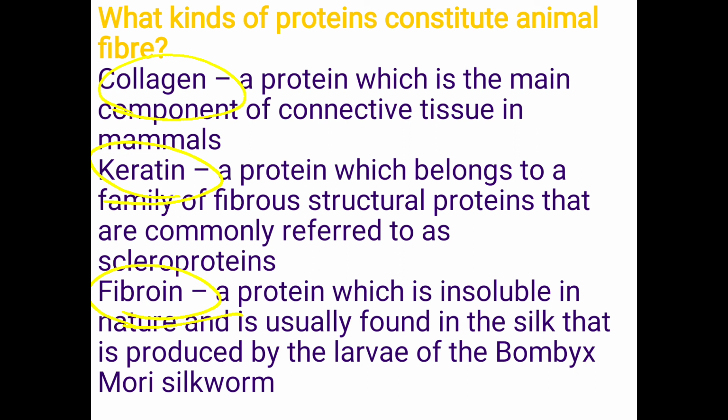In the sense what, see, it is one type of silkworm. Okay, Bombyx mori is one type of silkworm. From this one they will separate the cocoons and make the silk. In that one, this protein and this protein will be there, these are the names: collagen, keratin, fibrin and so on. These are the different types of proteins, and in this silkworm this type of protein will be available.